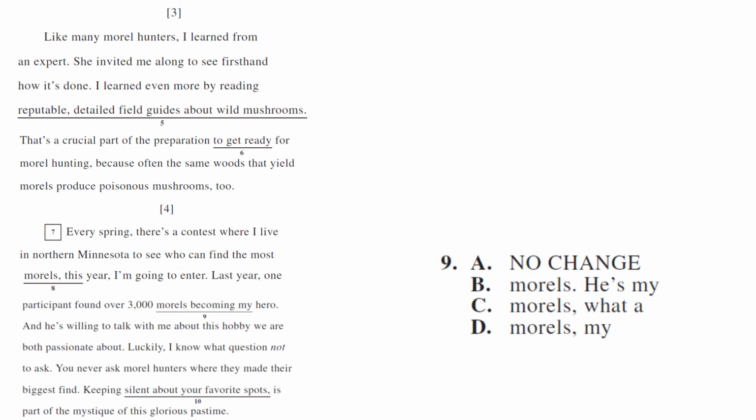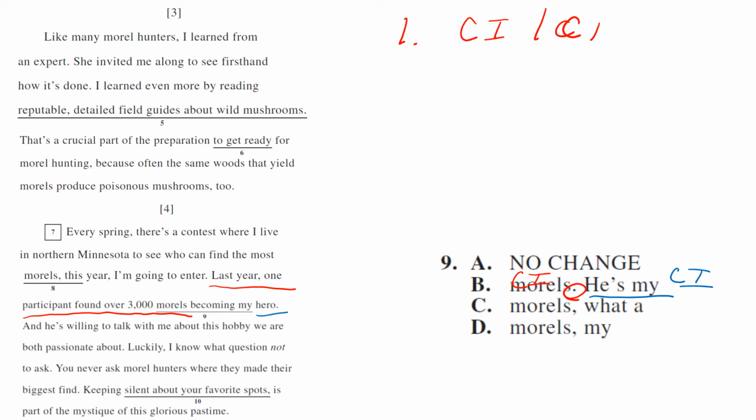Okay, there's two ways to answer this question. Let's go first with a punctuation idea. Comma rule number one. Complete idea, complete idea. Let's say you're just moving quickly and you want to do complete idea, complete idea. We're going to check choice B first because of the period here. Last year, one participant found over 3,000 morels. Great, that's a complete idea. So we'll put CI above that. He's my hero. Well, that's a complete idea. So complete idea, great, choice B.